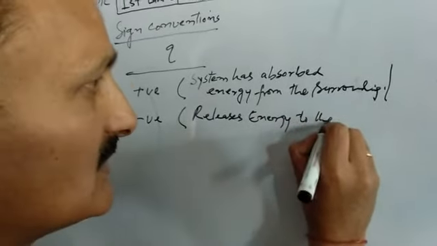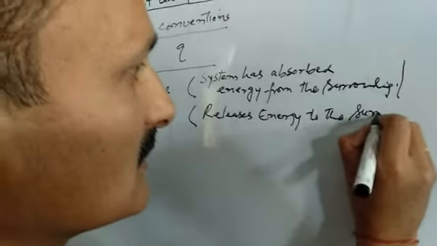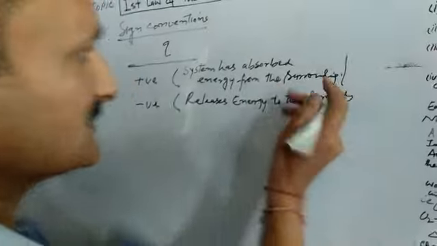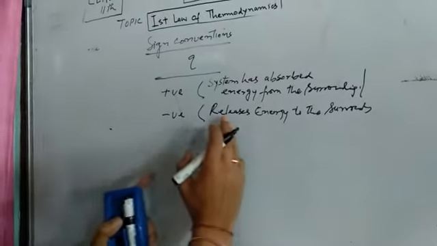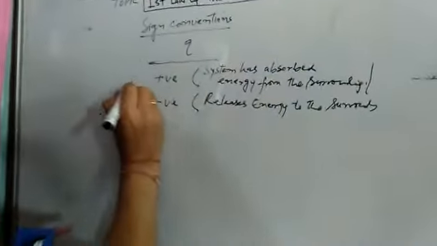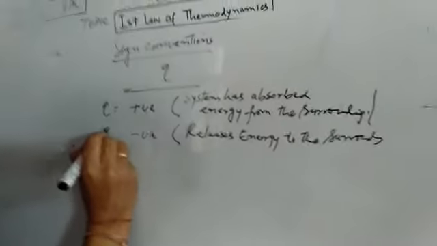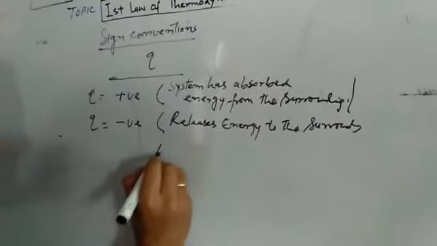In the first case, energy was obtained from the surroundings; here it is the reverse. So here Q is positive, and here Q is negative.